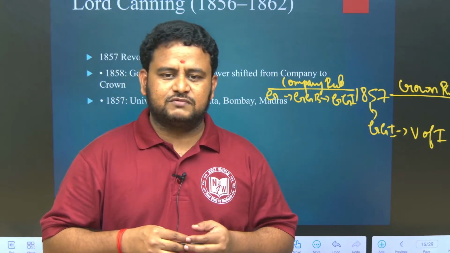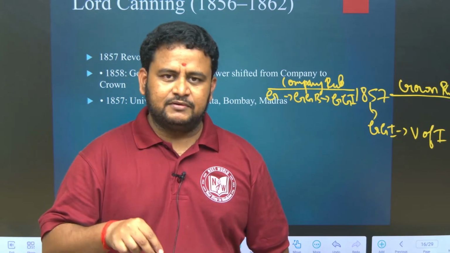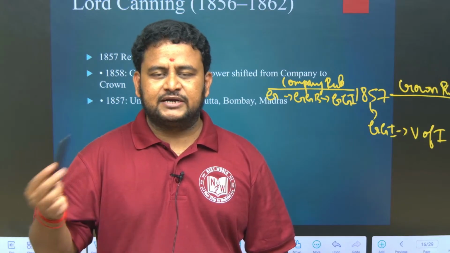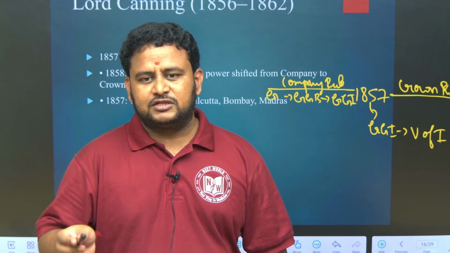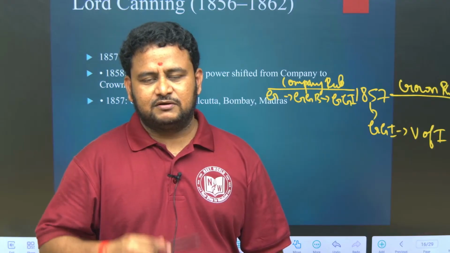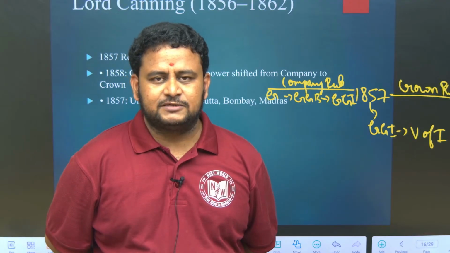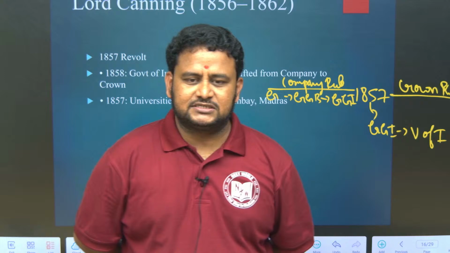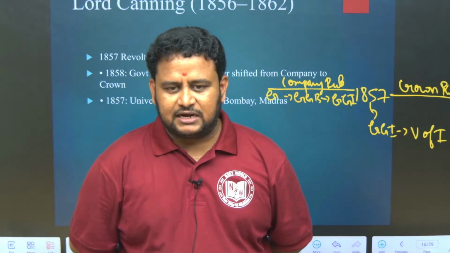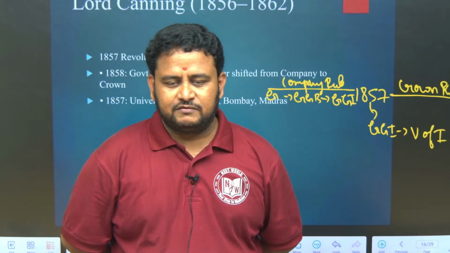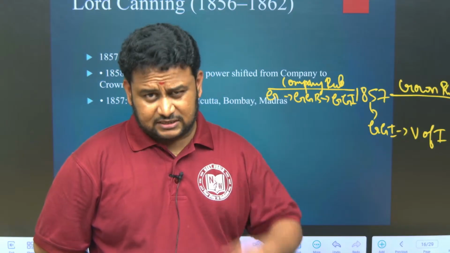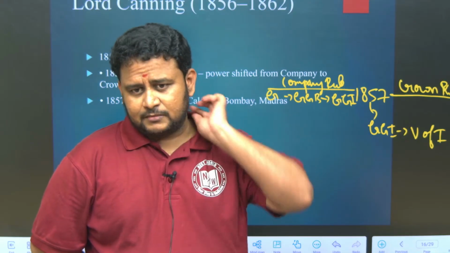One more clause was that the king or kingdom under the subsidiary alliance cannot interact with another king or kingdom without the permission of the company. This was the major clause, and the first state that came under subsidiary alliance was Hyderabad under the Nizam.